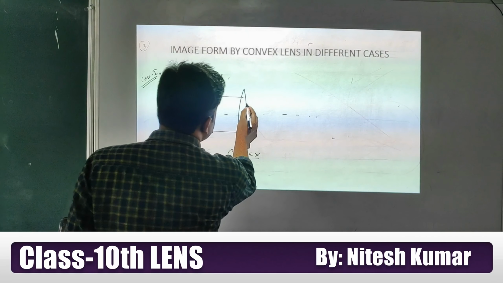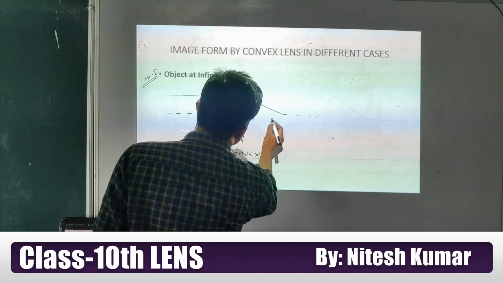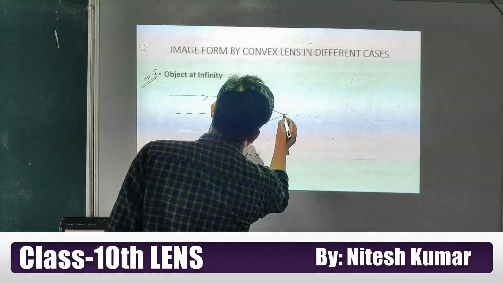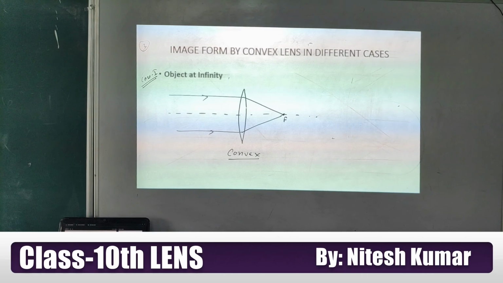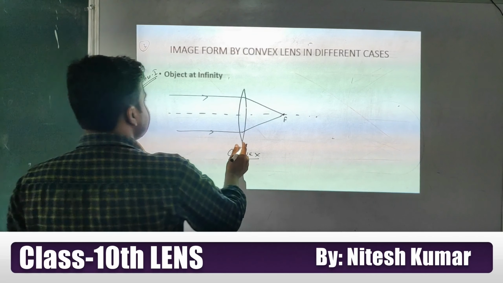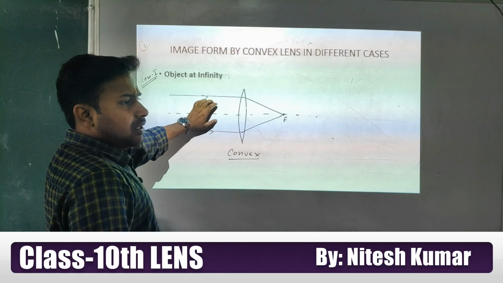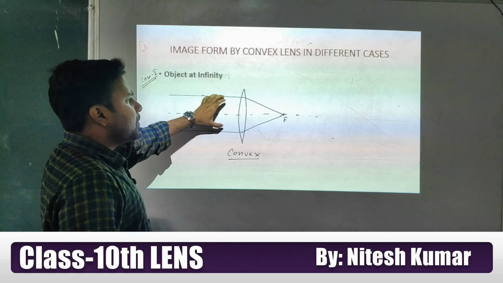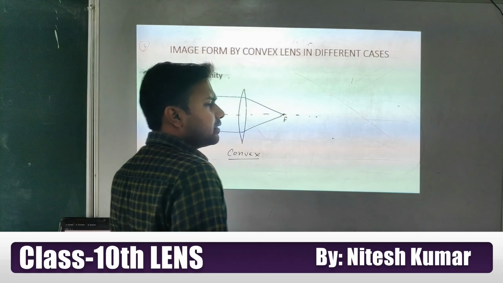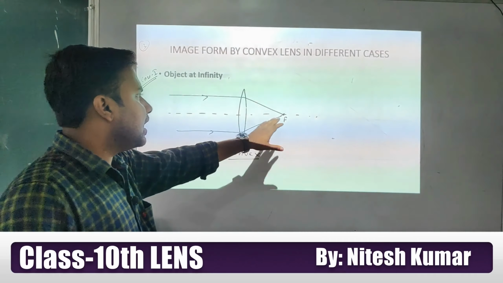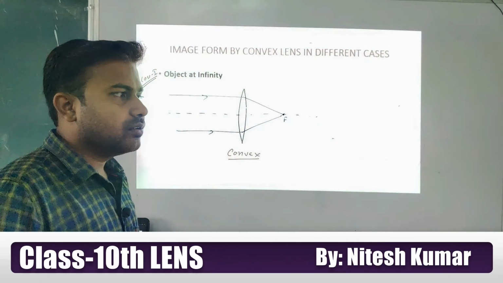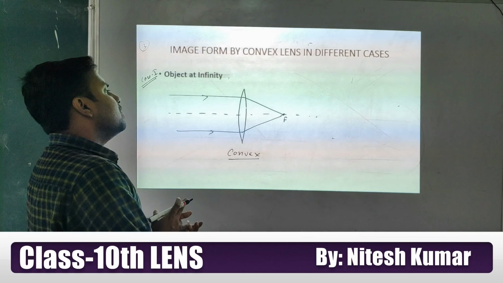We know that if they are parallel to the principal axis, they will converge at one point. This is the focus point. We already discussed that a ray coming parallel to the principal axis converges at the focus point. It means in this case where will the image form? At focus.